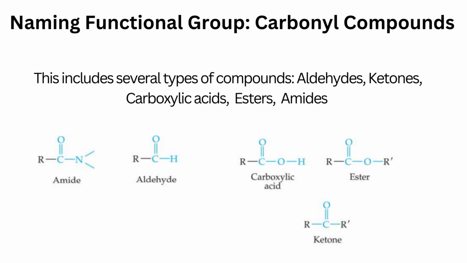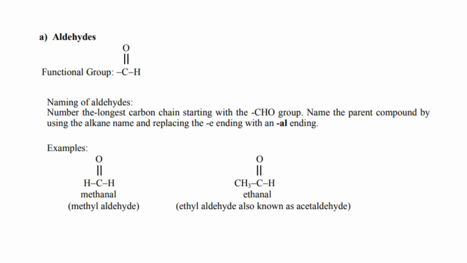The functional group is shown over here. The first one is aldehyde, which has functional group CHO. While naming aldehydes, number the longest carbon chain starting with the CHO group. Name the parent compound by using the alkane name and replacing the -e ending with an -al ending. Examples: methanal is methyl aldehyde. Ethanal is ethyl aldehyde, also known as acetaldehyde.